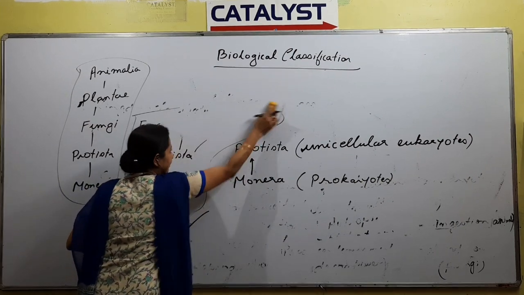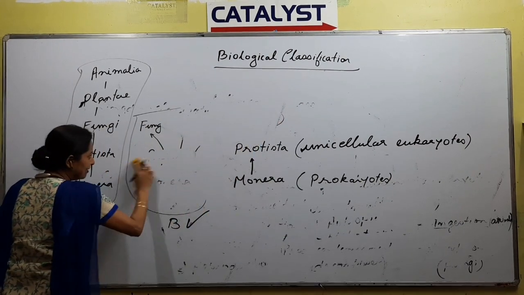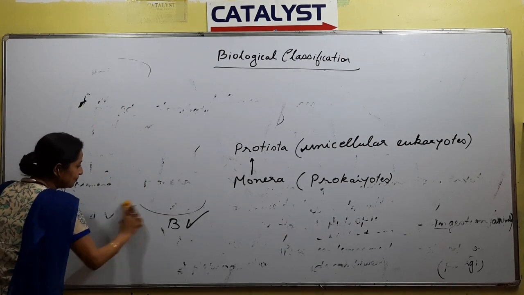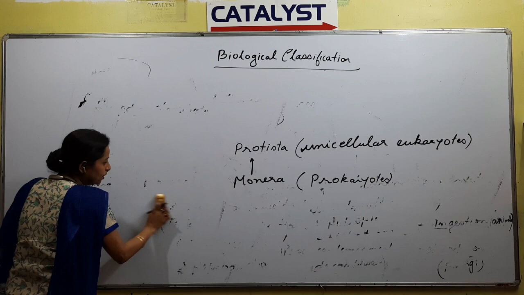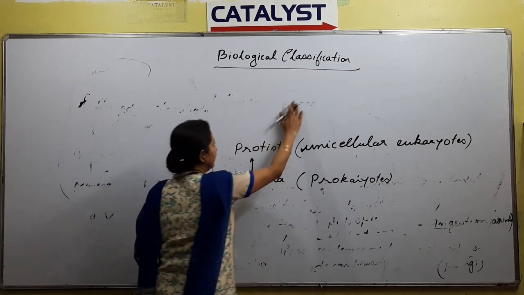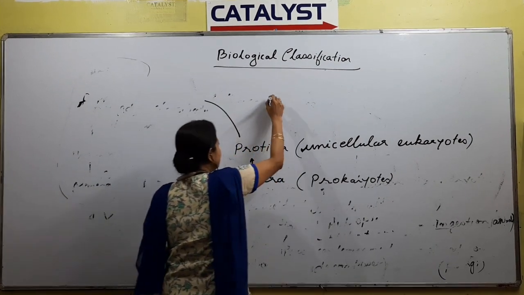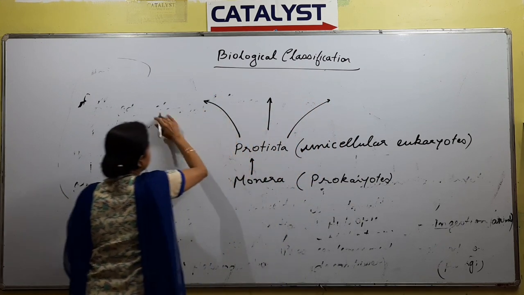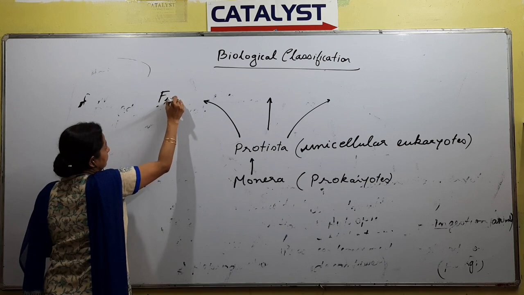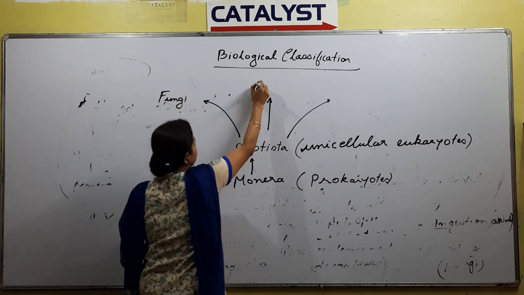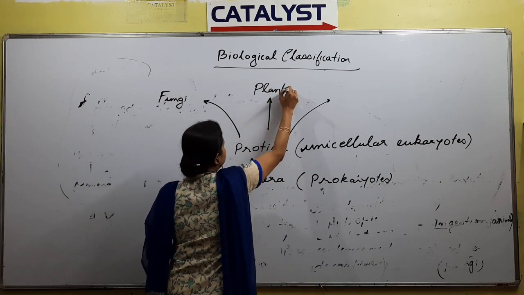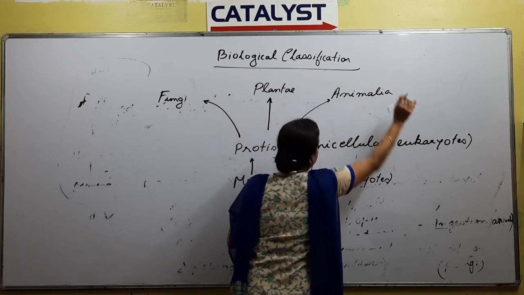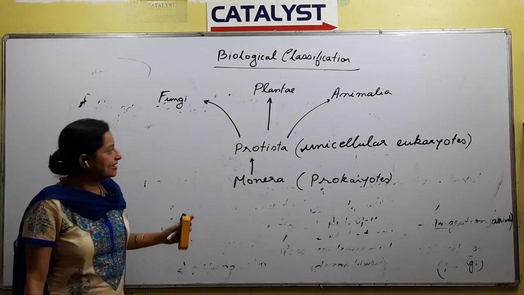So from this diagram, what do we understand? After Monera, the next advanced group was Protista, and Protista is the group of organisms from which the rest of the 3 kingdoms have evolved: fungi, plantae and animalia. Right? I think it's clear now.